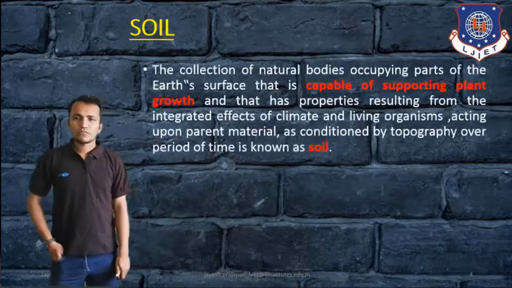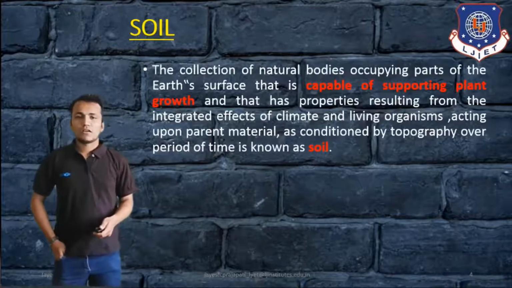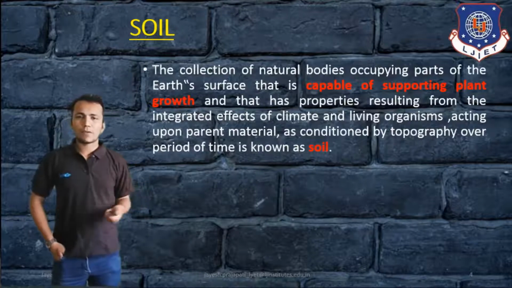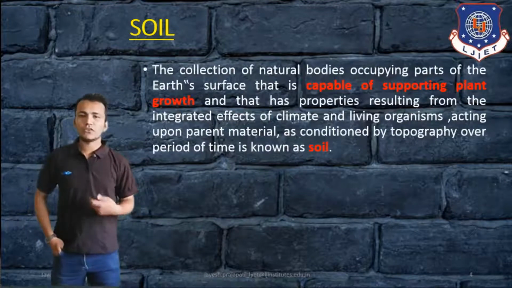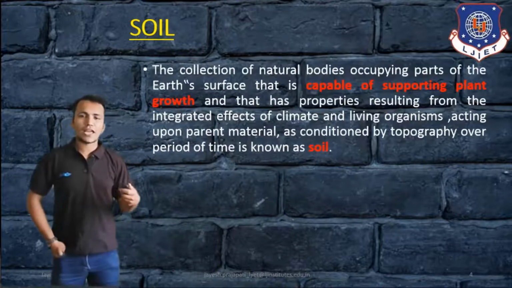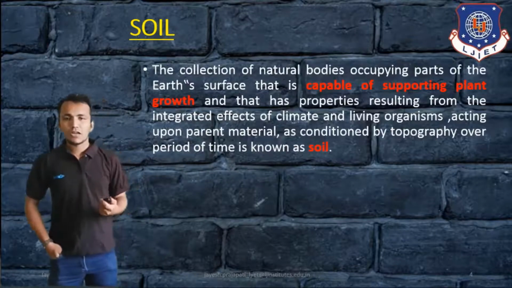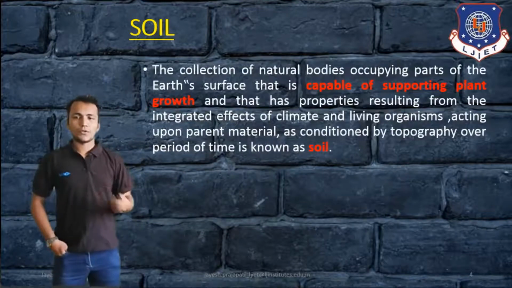Soil is the collection of natural bodies occurring on a part of the Earth's surface that is capable of supporting plant growth, and that has properties resulting from the integrated effect of climate and living organisms acting upon a parent material, as conditioned by topography over a period of time.